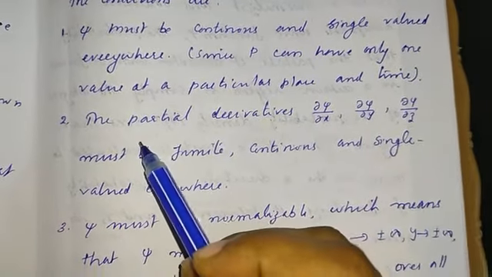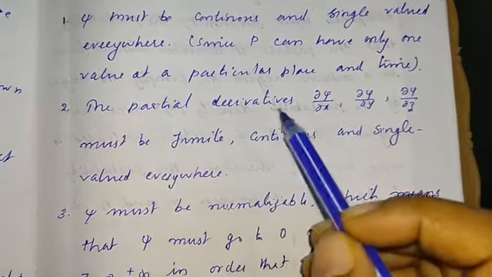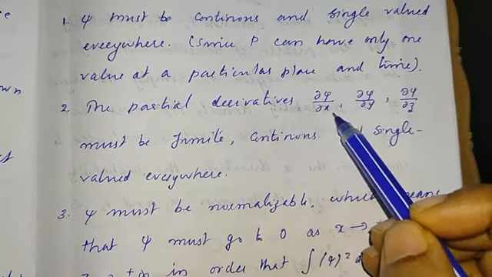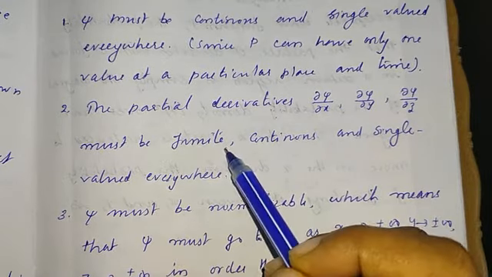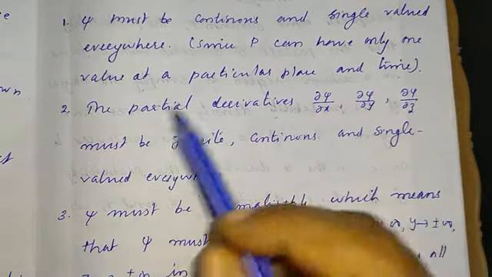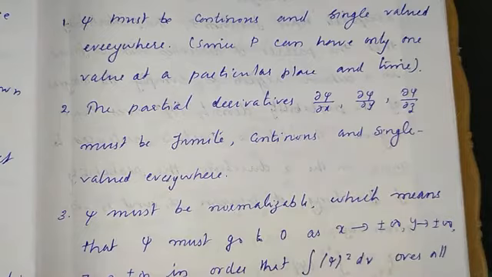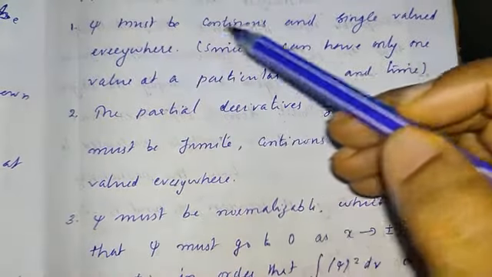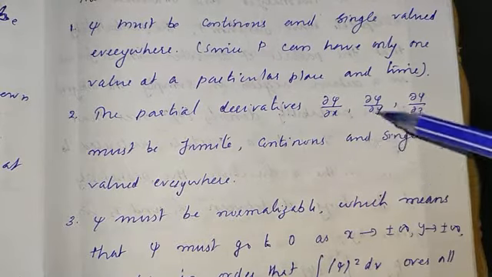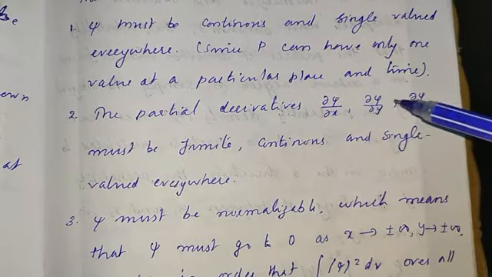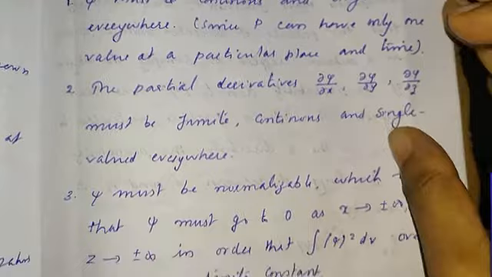The second condition is that the partial derivatives, that is dou psi by dou x, dou psi by dou y, dou psi by dou z, must be finite, continuous and single valued everywhere. And also, since psi must be continuous and single valued everywhere, its partial derivatives also must be continuous and single valued everywhere.